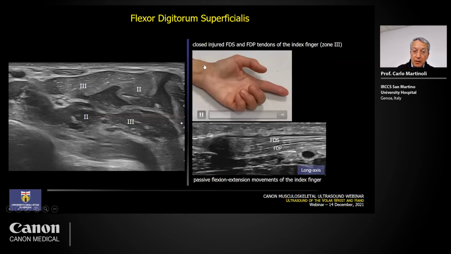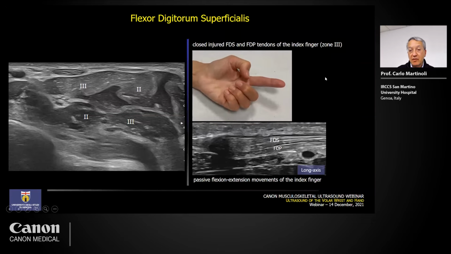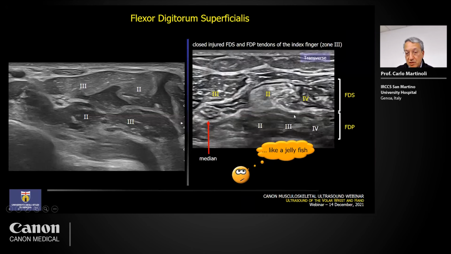And placing the probe in a more proximal position at the level of the distal forearm, this is what we saw: a selective atrophy of the area of the flexor digitorum superficialis supplying the index. This was not observed at the level of the flexor digitorum profundus. Note that there is no muscle change. The muscle change was affecting just the flexor digitorum superficialis.